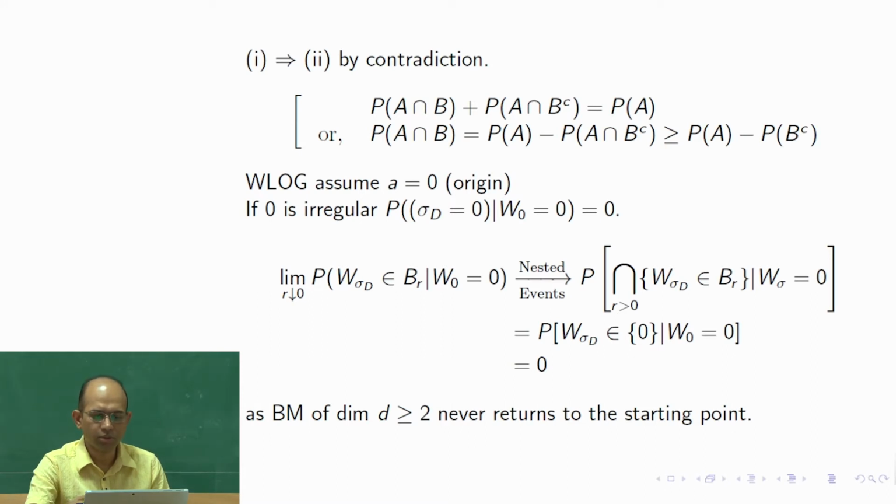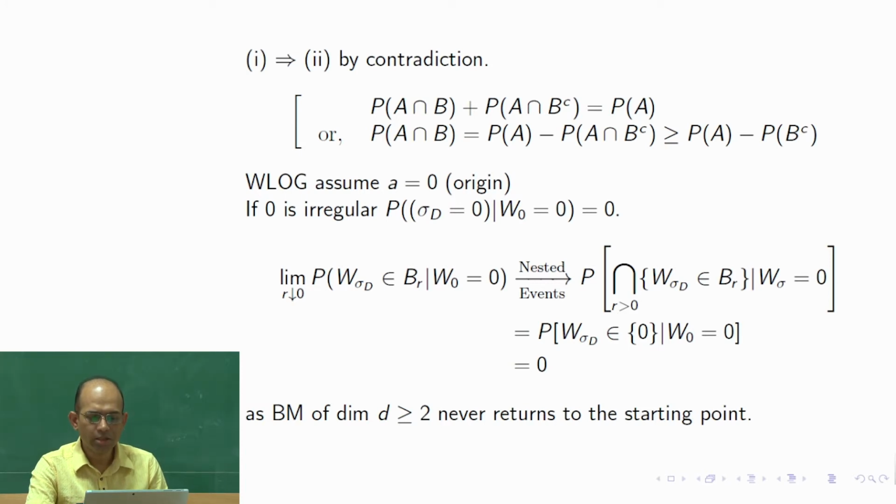So here r is going to 0. Okay, positive of the same event. The W sigma D is in B_r given... So there is a typo. This is W0. W0 is equal to 0. Okay, so this is corrected here.